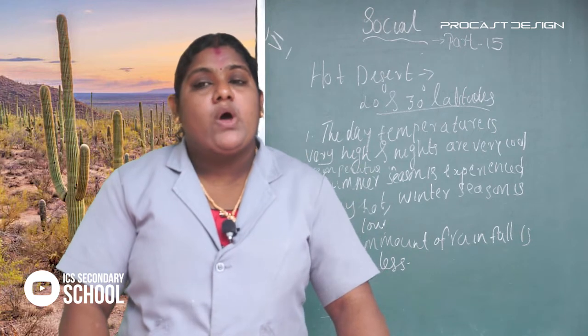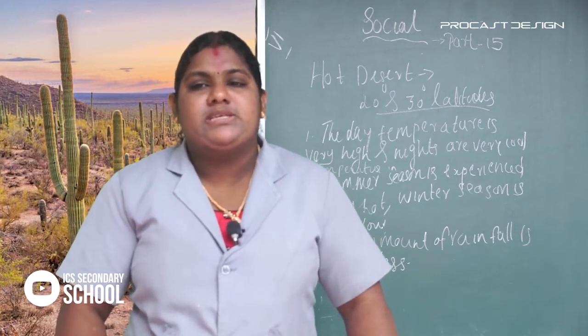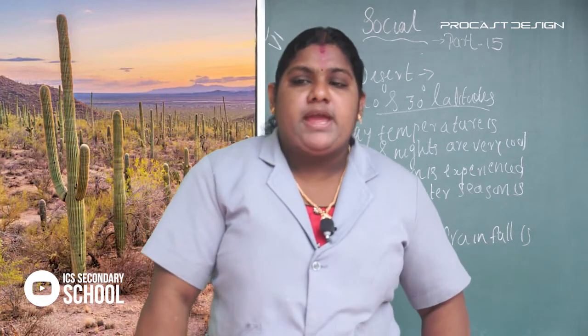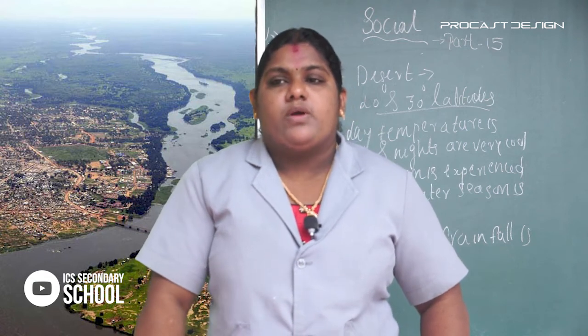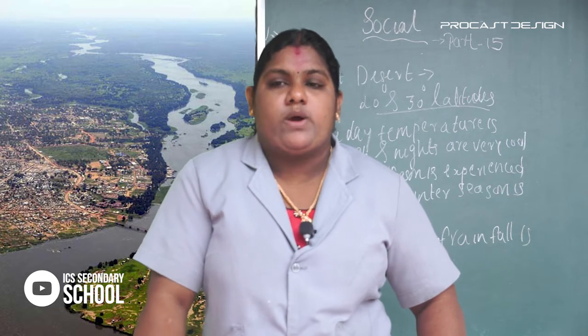What is an oasis? Oases are the places where water is available in the hot desert, and plants, animals and human habitation are largely concentrated around these water bodies.